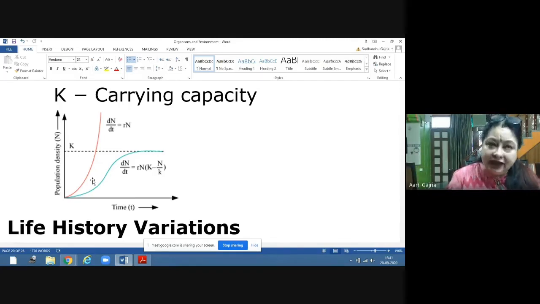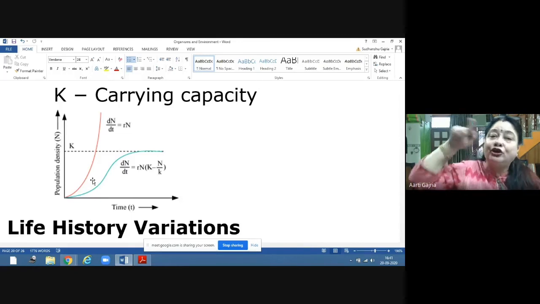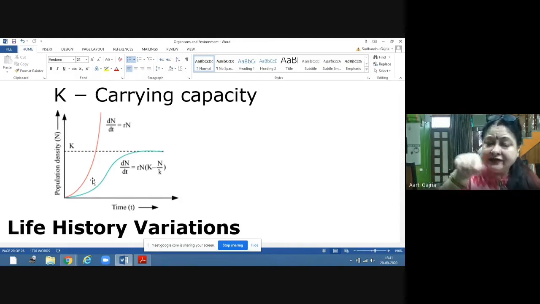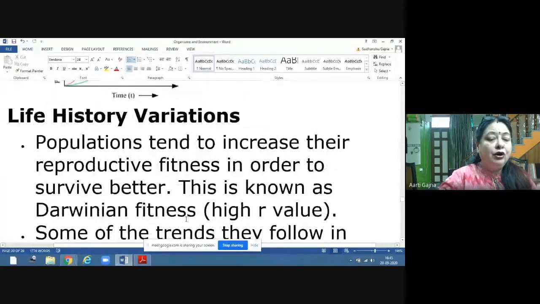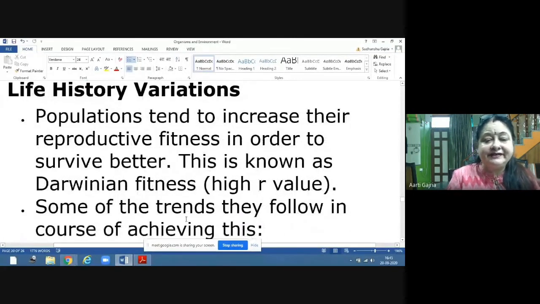So in nature, practically the growth which takes place is logistic growth. It gives the sigmoid curve because the resources are limited. The carrying capacity is limited. That's why you will find limited numbers. Now, the variations: how fitness increases or decreases, what are the life history variations?